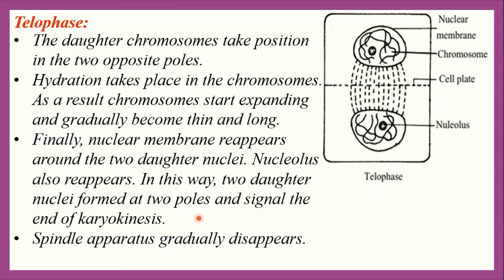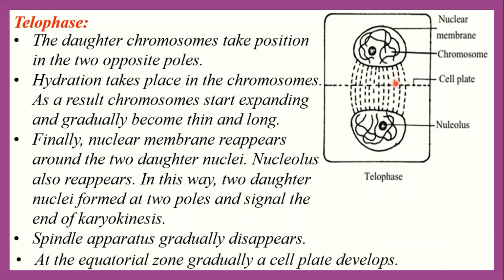And in this stage, the spindle apparatus gradually disappears. Here everybody sees the dotted portion is called the spindle apparatus. This spindle apparatus gradually disappears, and at the equatorial region a cell plate gradually develops. Everybody see this figure here, the cell plate develops.